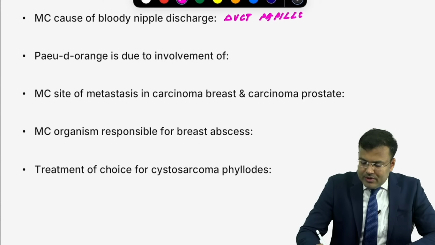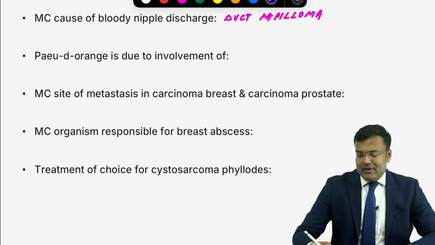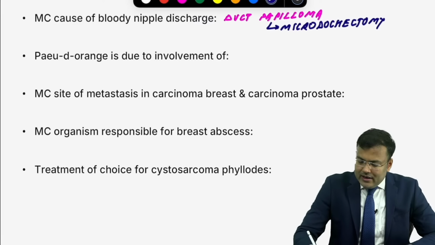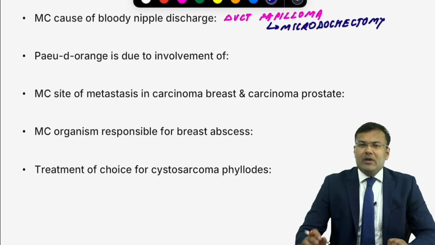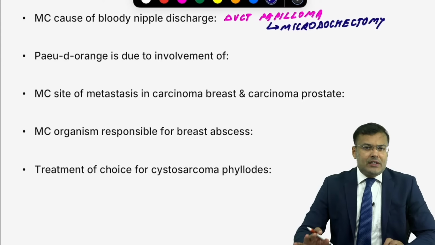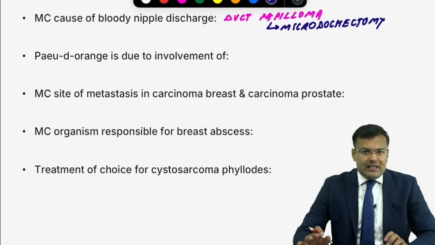And what is the treatment of choice for duct papilloma? All of you know. The treatment of choice for duct papilloma is microdochectomy. And if the patient is having duct ectasia, what is the treatment of choice? Hadfield's operation. So patients who are having duct ectasia, the treatment of choice is Hadfield's operation.